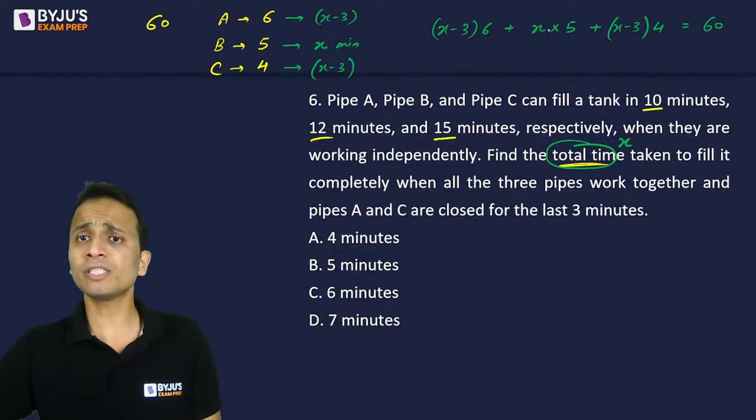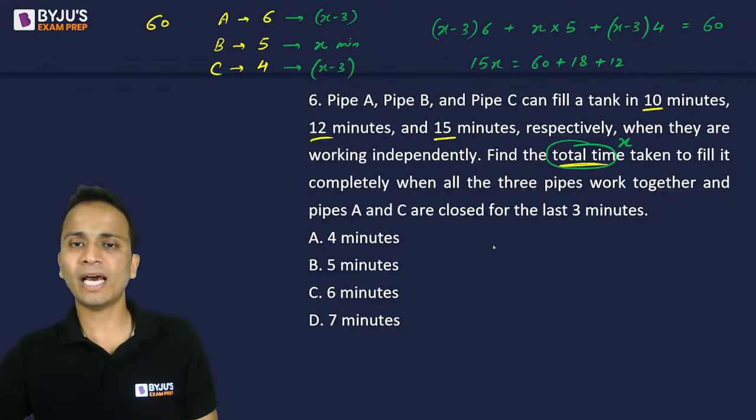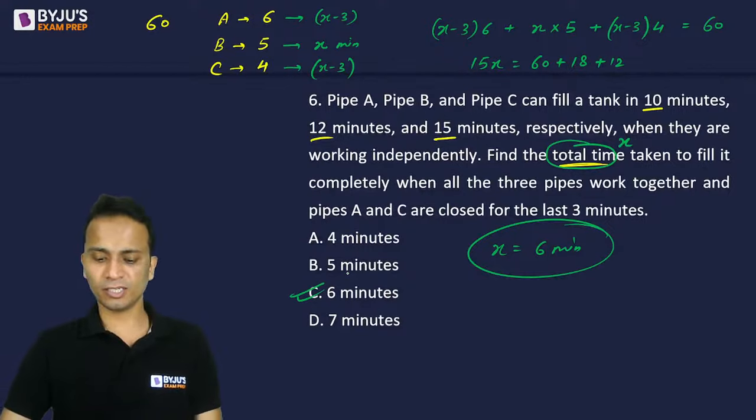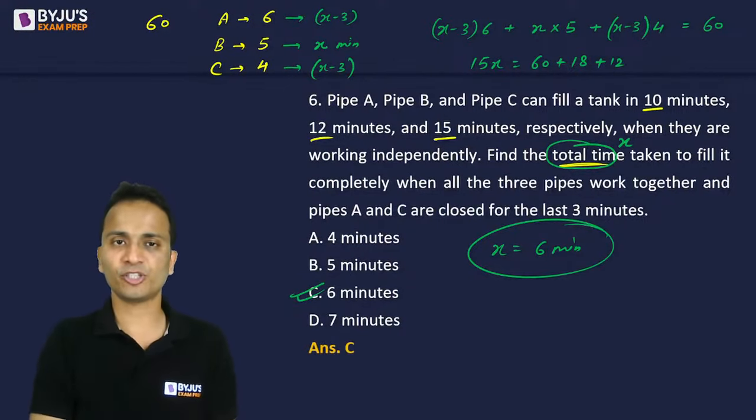Okay? So 6 and 5, 11 and 4, 15x is equal to 60 plus 18 plus 12. So 15x is equal to 90. So the value of x will come out to be 6 minutes, right? So 6 minutes is absolutely correct. And that is the answer for this question.